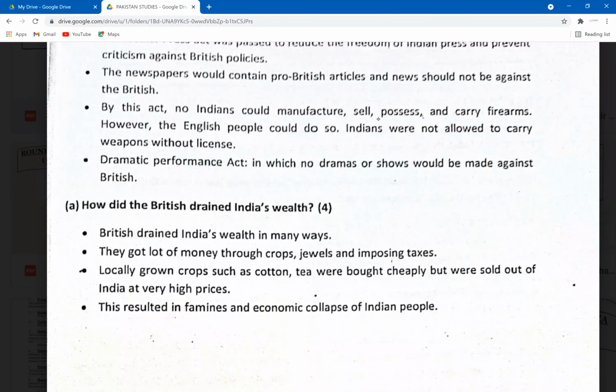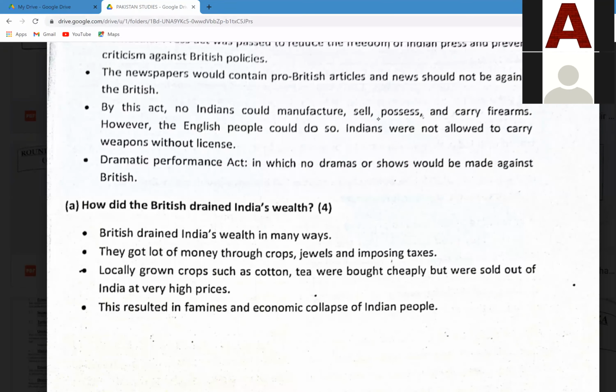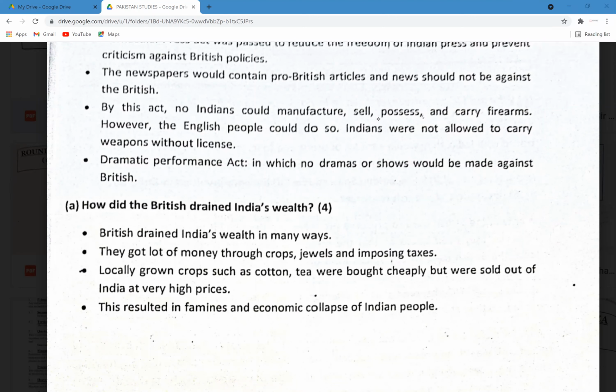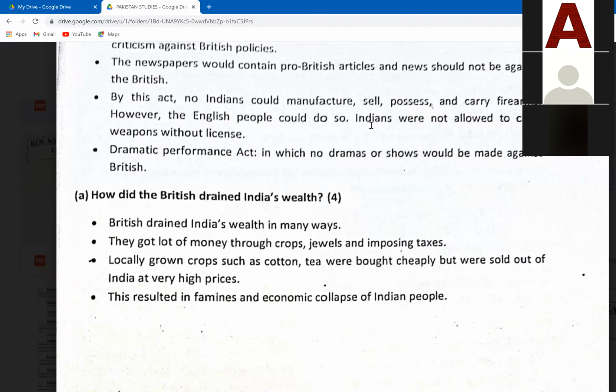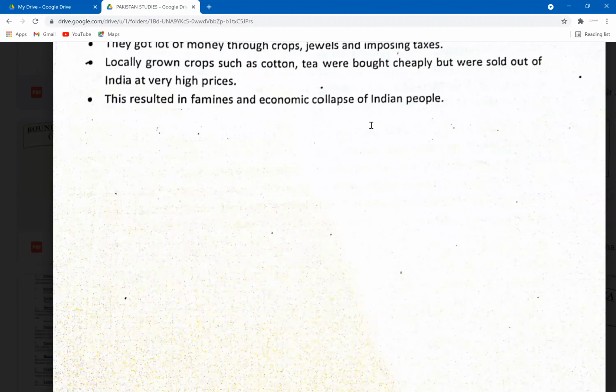British drained India's wealth in many ways. They got a lot of money through crops, jewels, imposing taxes. Locally grown crops such as cotton and tea were bought cheaply, but were sold out of India at very high prices. This resulted in famines and economic collapse of Indian people. Herbs and spices, exactly. They were controlling all of these important resources of India, right? You can also mention a few examples for these: cotton, herbs, spices, tea, jewels, and all the other crops. Jute was a very important crop that was grown in that area at that time.